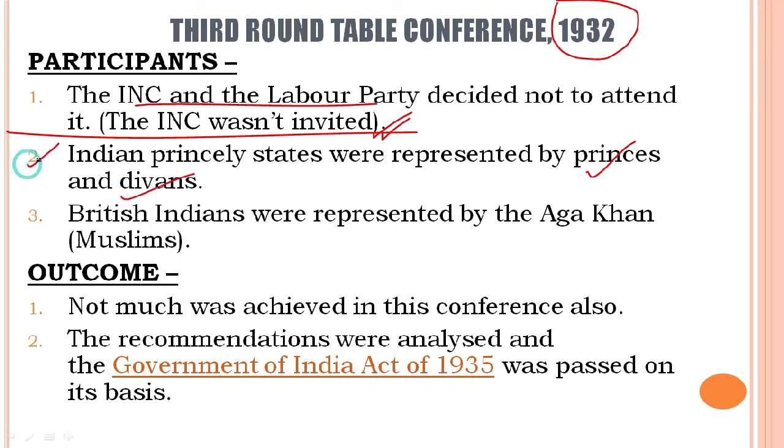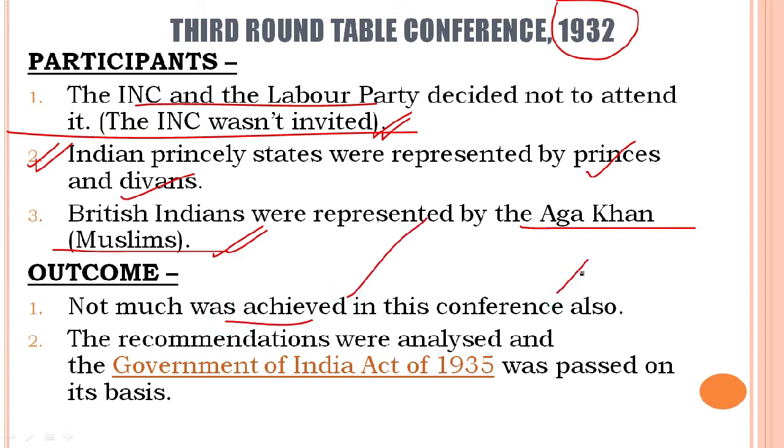These are the Rajas and Maharajas who used to exist in India at that point of time, and the states are known as princely states. British Indians were represented by the Aga Khan, meaning the Muslims. Now what was the outcome of this third roundtable conference? Not much was achieved in this conference also.